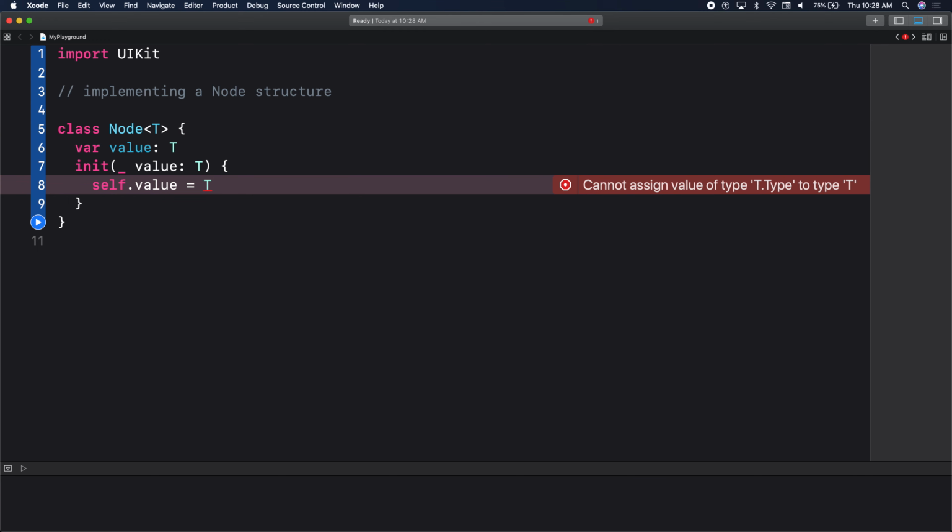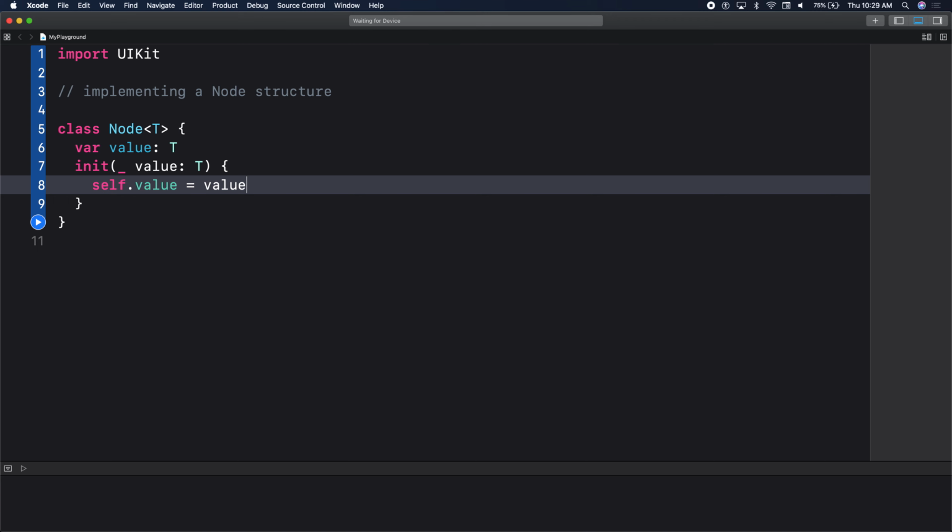If we didn't put the underscore before value and just put value, would it not work? Then when the person is calling it, they have to specify the label. Right? So when I create a node, I would have to say value colon the value, instead of using the underscore. Would it just populate on its own though? Like if you press the fix button and then it just gives you the name? Yeah, when you're using it, it will automatically give it to you. When we start testing our node out, it would give it to you, right? But here we're avoiding writing value in our function. It will be node open parens and then whatever the value is.